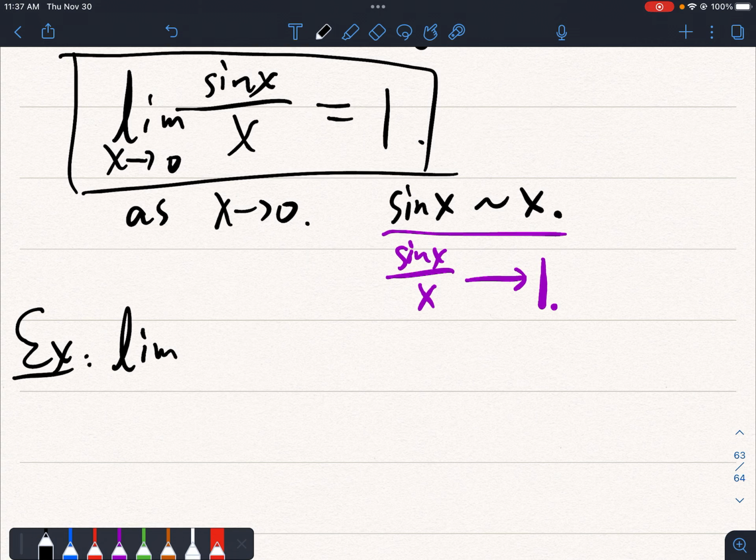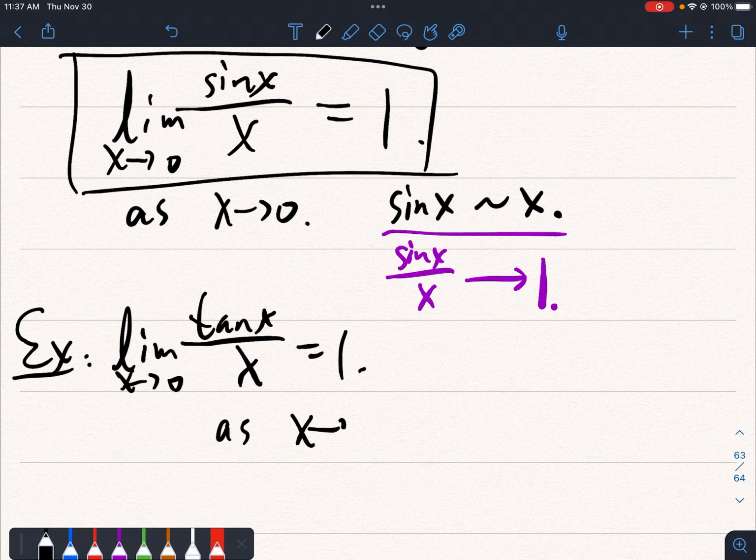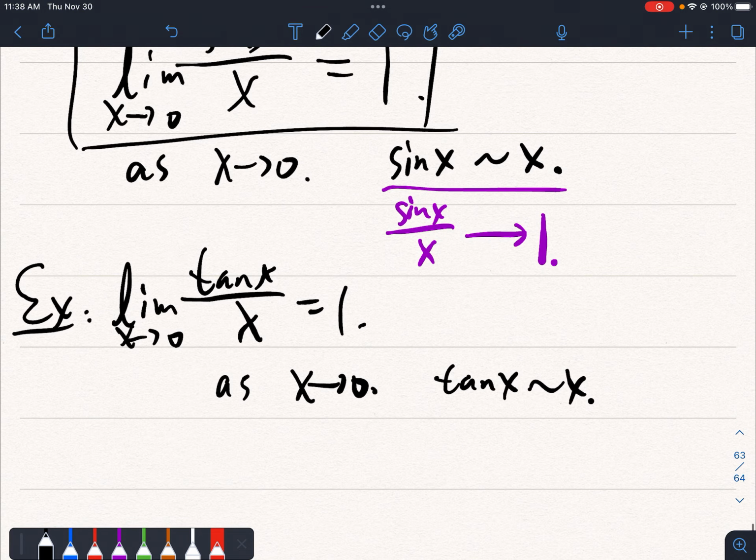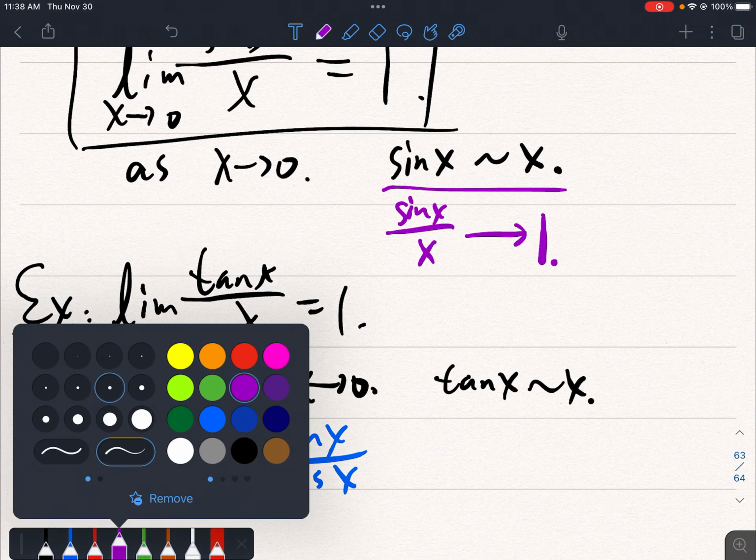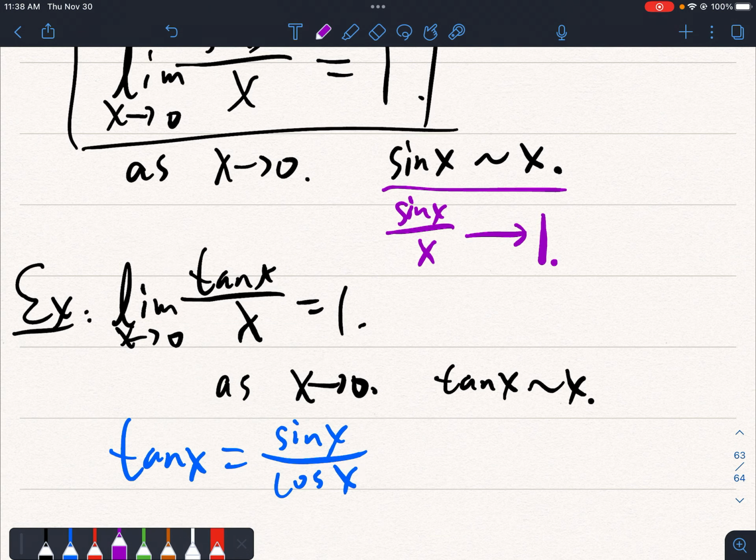So we'll take it for granted, and then we will show quickly that, so this is an exercise, the limit as x approaches 0 of tangent x over x is also 1, which means as x approaches 0, the tangent of x is also approximately x. But why is that true? Because we know that tangent x is simply sine of x over cos of x, right?